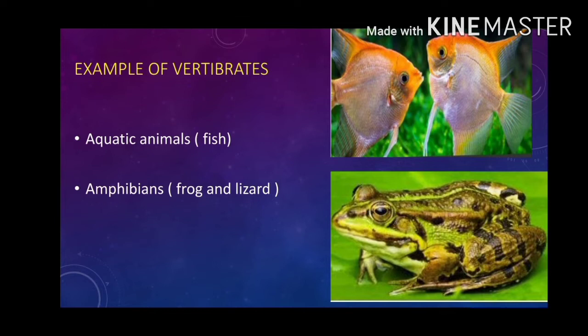Now we will look into amphibians. They are frogs and lizards. Animals which live in water and also on land. They have gills to breathe underwater and also lungs to breathe on land. They are cold-blooded, which means they cannot produce heat in their own bodies and have to rely on the surrounding temperature. For example, frog.